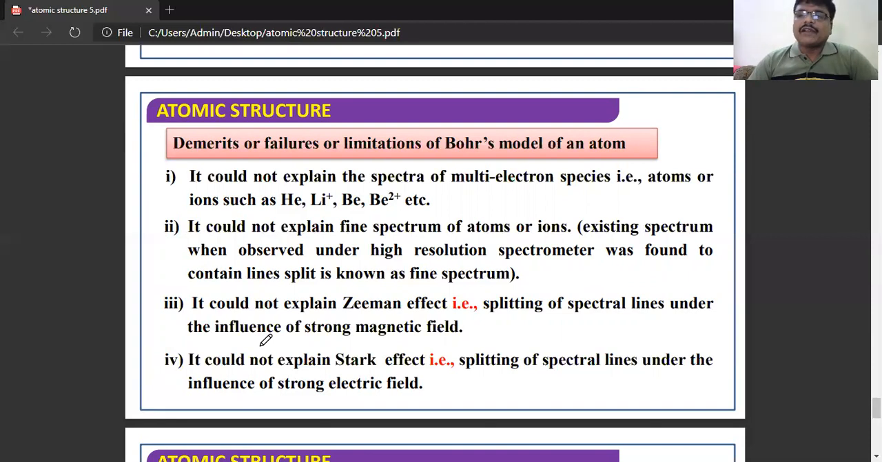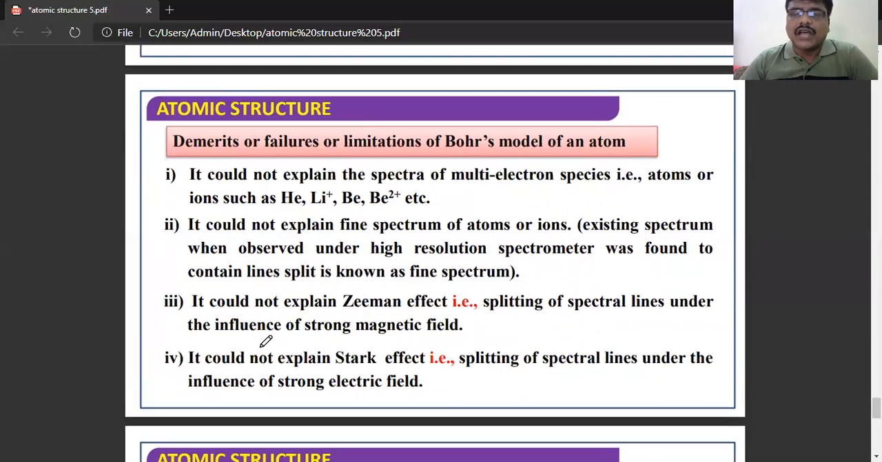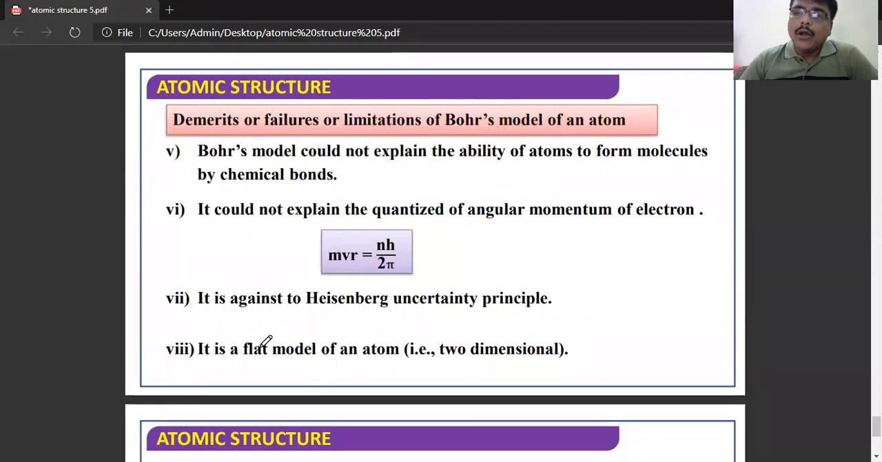So what is the Zeeman effect? Splitting of spectral lines when an atom is placed under the influence of a magnetic field. Splitting of spectral lines under the influence of a magnetic field is known as the Zeeman effect, and splitting of spectral lines under the influence of an electric field is known as the Stark effect. He could not explain both the Zeeman effect and Stark effect, and he could not explain how atoms are able to form molecules through chemical bonds. How chemical bond formation takes place, how molecules are formed from atoms.